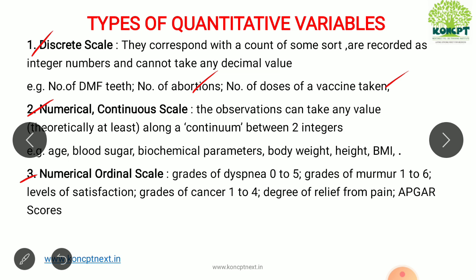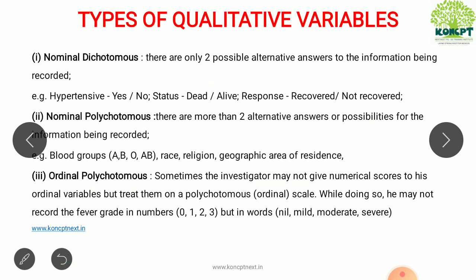Next is numerical continuous scale, where in between the integers also can be taken. That is, decimals are allowed, then it is called continuous scale. Lastly, it is called ordinal scale, where we have certain grades. We have many examples in medicine, like different grades of dyspnea, Apgar score which is given numbers, grades of cancer. All these are nothing but ordinal scale.